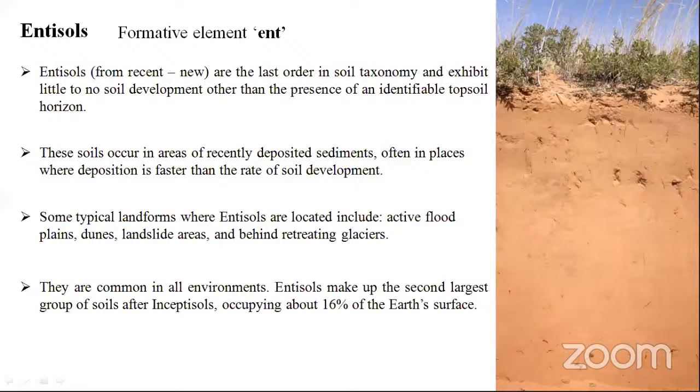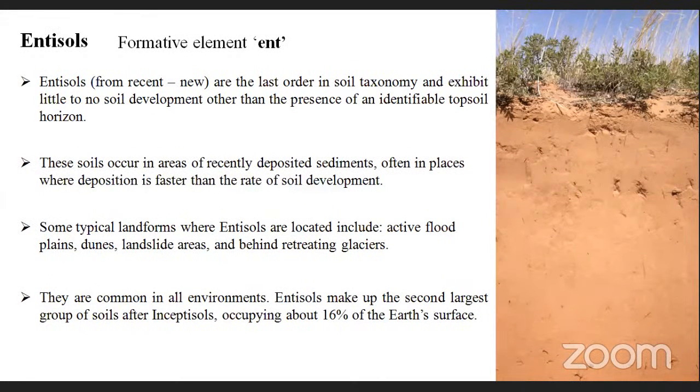All the sediments and placed deposits we can see. Some tropical landforms like entisols are located, including some active floodplains, dunes, and landslides. So there we can expect them. Because here you can't see any type of diagnostic horizons, we can say these types of soils are most active in flood conditions, floodplains, dunes, and landslides behind the retreated glaciers.